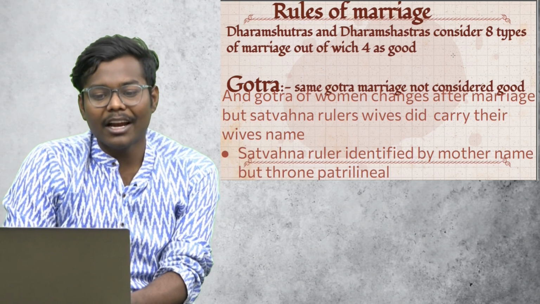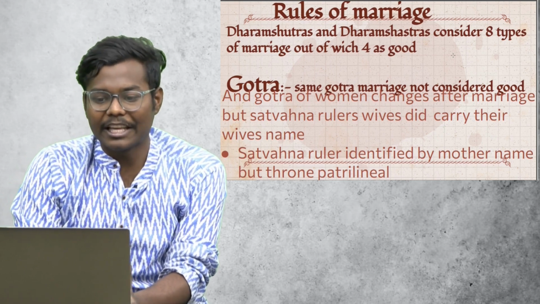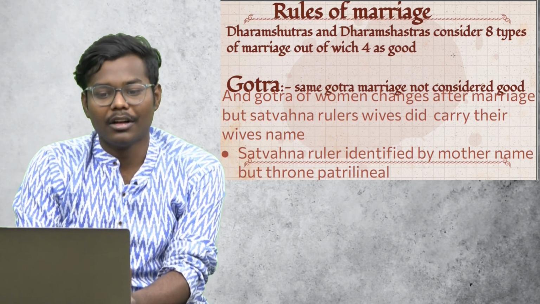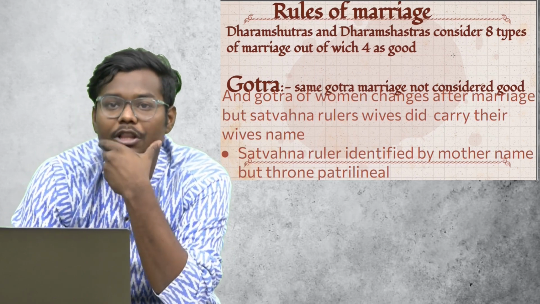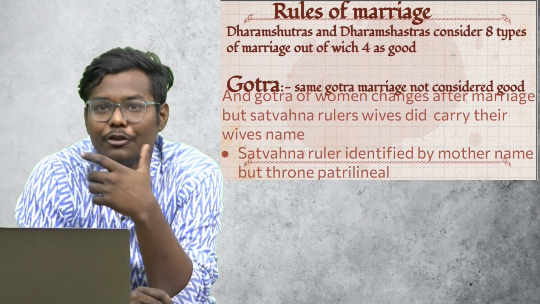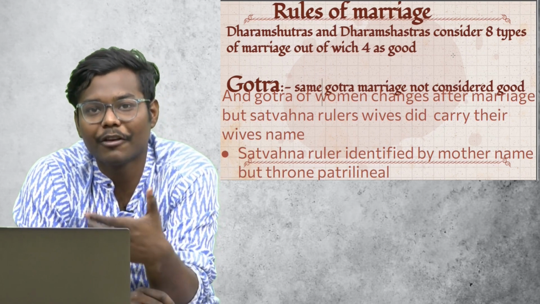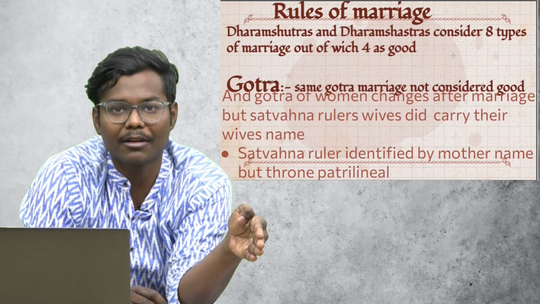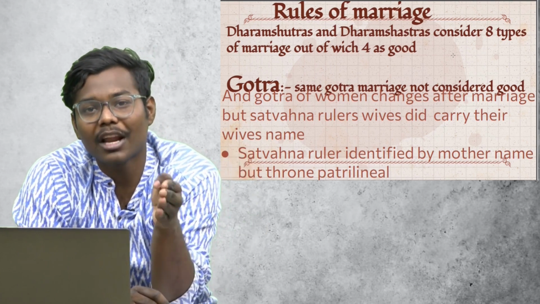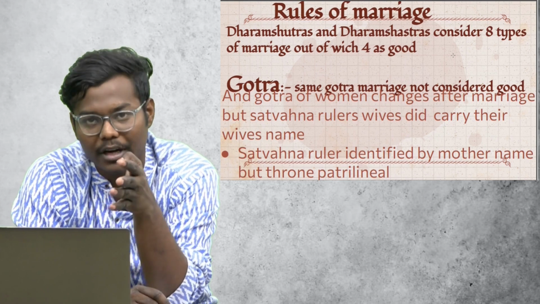Again, same Gotra marriage is not considered good. And the Gotra of women used to change after marriage. Before marriage she used to have the Gotra of her father, but after marriage she used to get the Gotra of her husband.